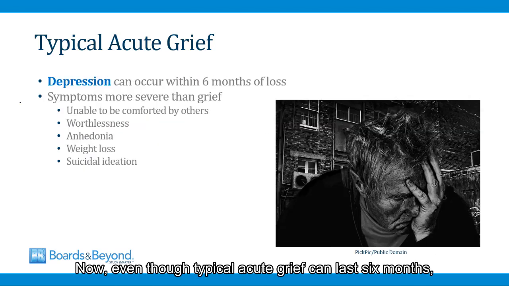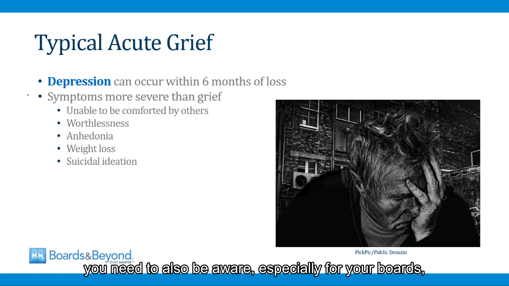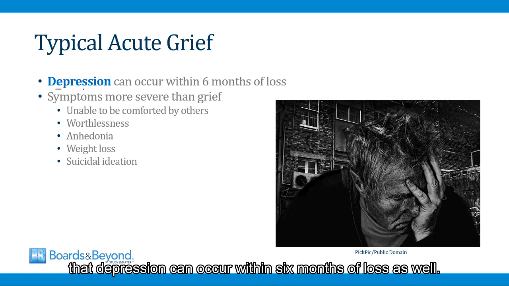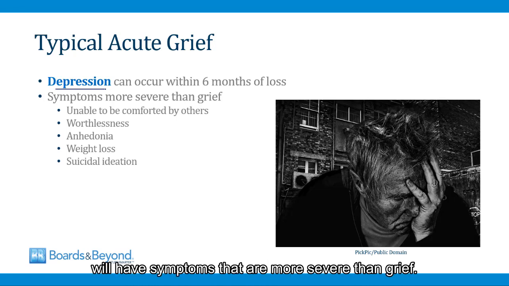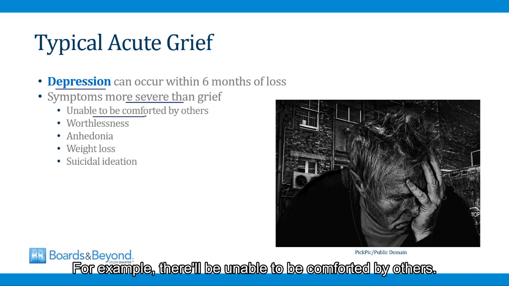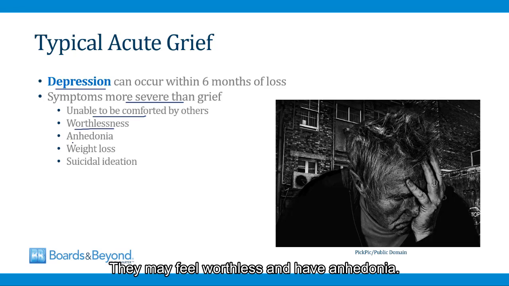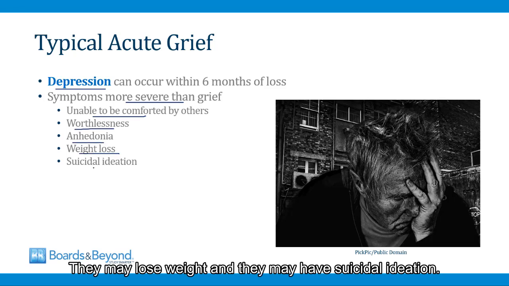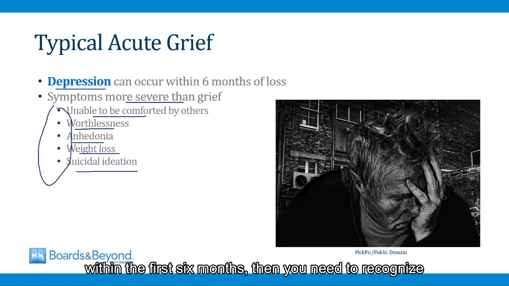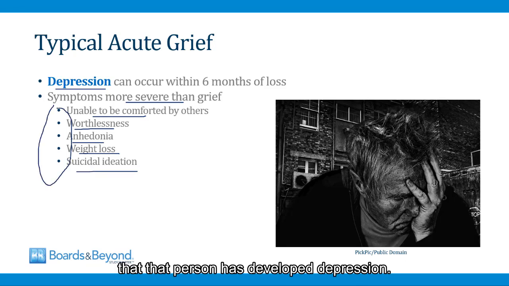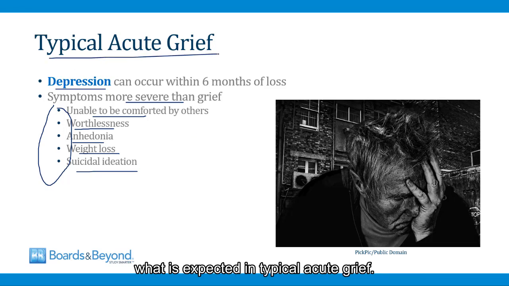Now, even though typical acute grief can last 6 months, you need to also be aware, especially for your boards, that depression can occur within 6 months of loss as well. Patients who develop depression during the first 6 months of a loss will have symptoms that are more severe than grief. For example, they'll be unable to be comforted by others. They may feel worthless and have anhedonia. They may lose weight and they may have suicidal ideation. If someone has symptoms like this within the first 6 months, then you need to recognize that that person has developed depression. These symptoms are beyond what is expected in typical acute grief.